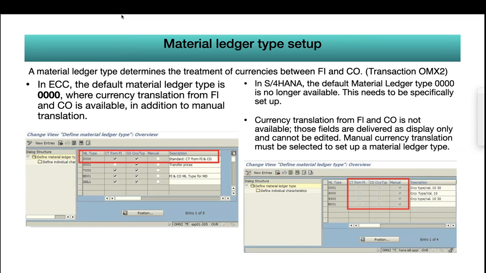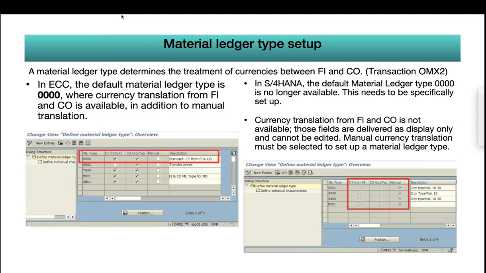Again, one more setup, the material ledger setup. Previously in ECC, SAP used to default material ledger type 4 zeros. This is not available in S4HANA. When it was available, we needed to have currency translation from FI to CO, in addition to manual translation.